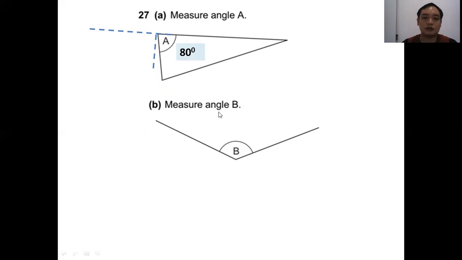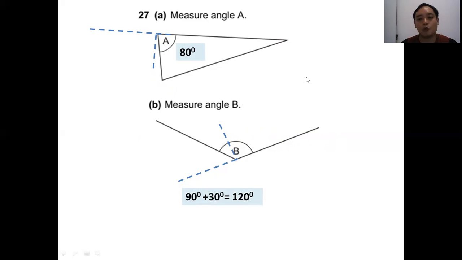B. Measure angle B. This angle. So you can do my method. Extend this one out and draw a 90 degree angle here. Now you can see that this angle is extra. Then you can compare with the bigger angle, which is 90 degrees. So this one probably is 30 degrees because it's about 1/3 of this big angle. So you get 90 plus 30 equals 120 degrees.